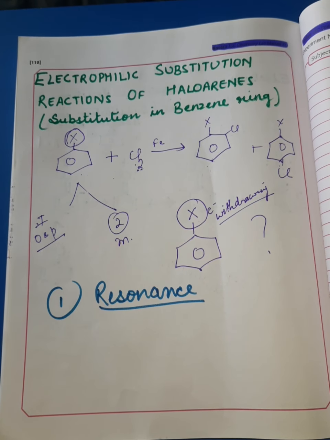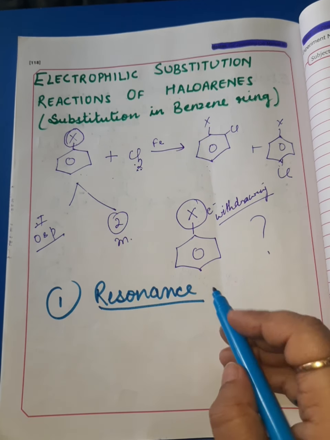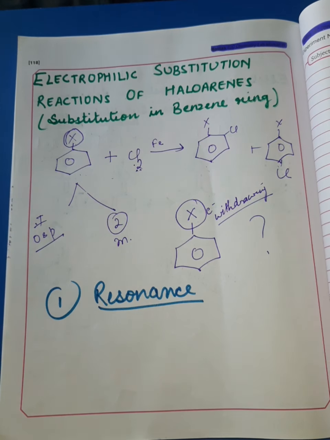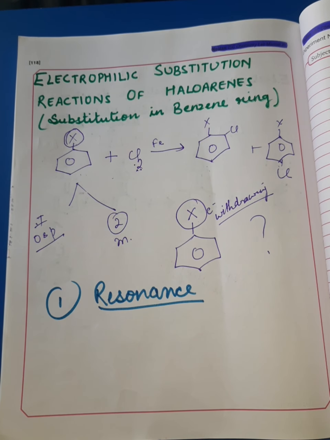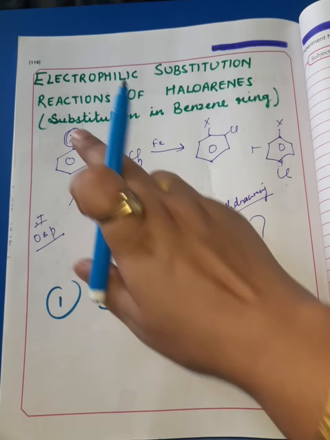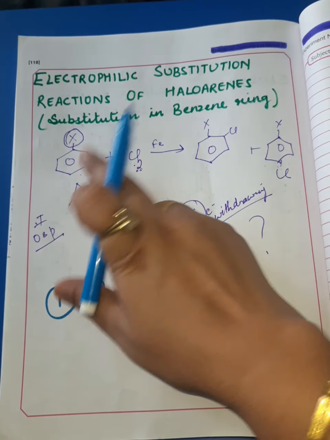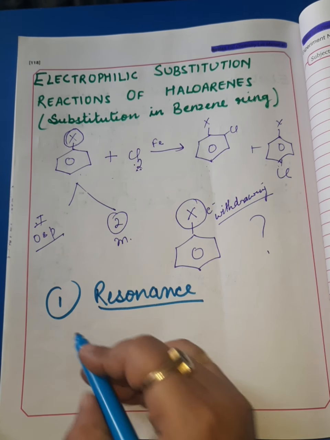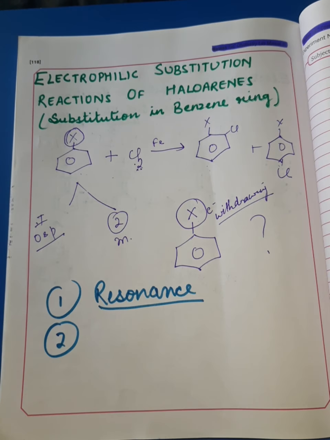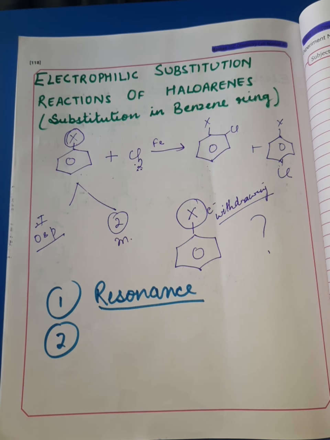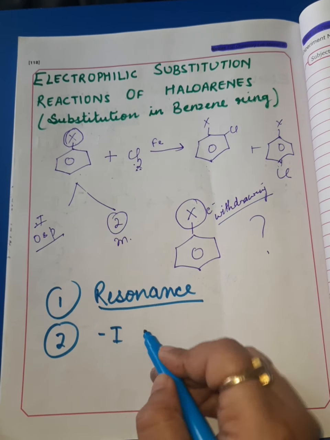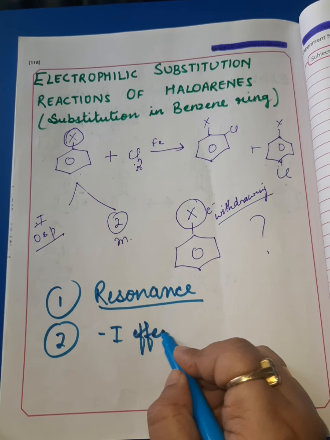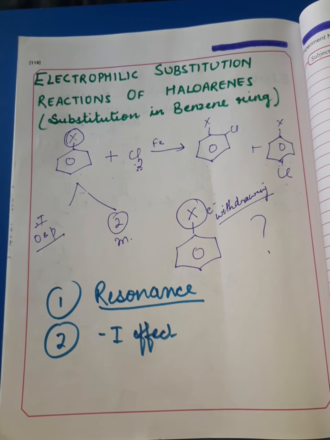During resonance, the chlorine atom provides electrons to the benzene ring. This is the first reason: during resonance, the halogen atom provides electrons to the benzene ring. And the second factor is that, due to the minus I effect of the halogen atom, it withdraws electrons from the benzene ring.